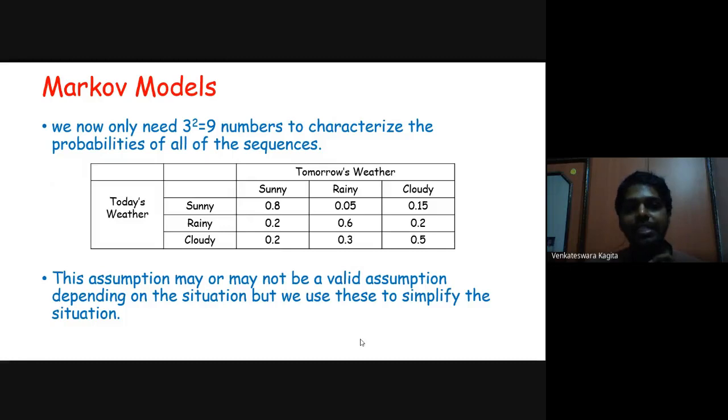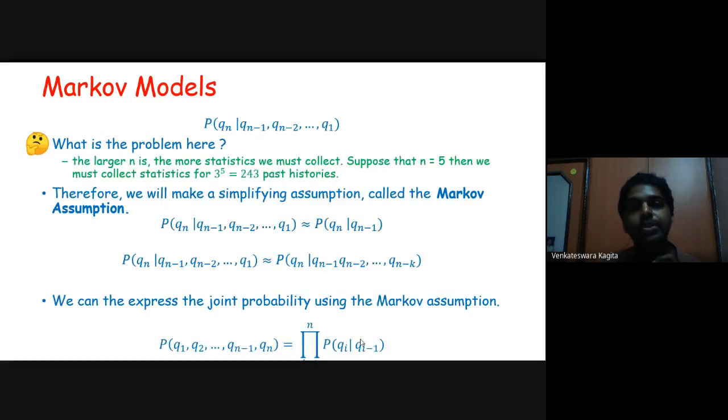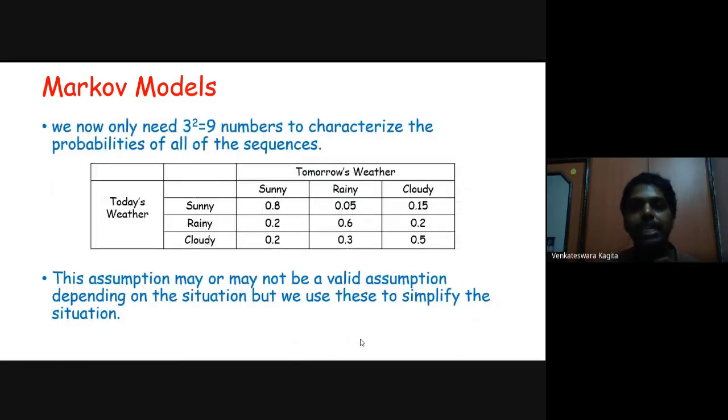So with this assumption, we only need 3 squared, that is 9 numbers, to characterize the probabilities of all the sequences that we discussed in the previous slide. Without this assumption, you would require 243 past histories. With this assumption, you just require 9. So what is tomorrow's weather based on today's weather?